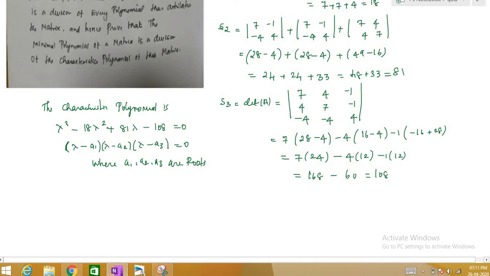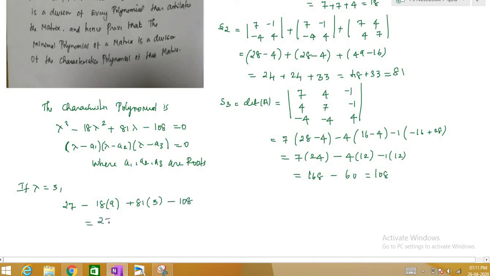You just substitute lambda is equal to 1 or minus 1, 2 or minus 2, 3 or minus 3. In 90% of problems you will have one root among plus or minus 1, plus or minus 2, plus or minus 3. So in this case, if lambda is equal to 3, then this equation will be lambda cube, which is 27, minus 18 into lambda square, which is 9, plus 81 into lambda, which is 3, minus 108.